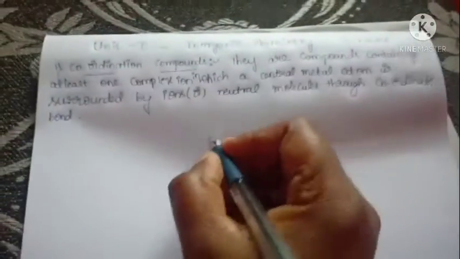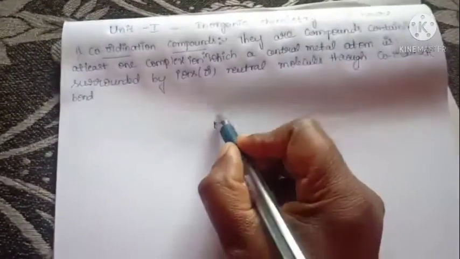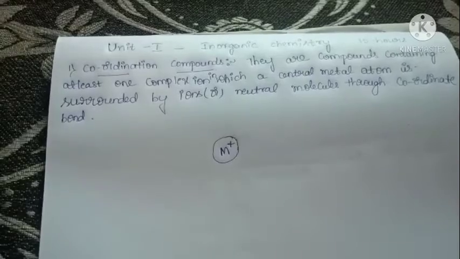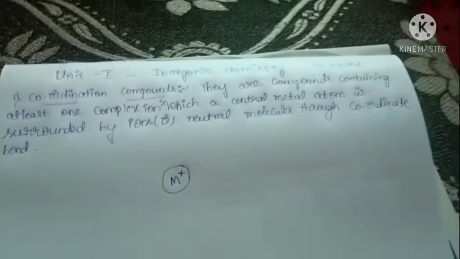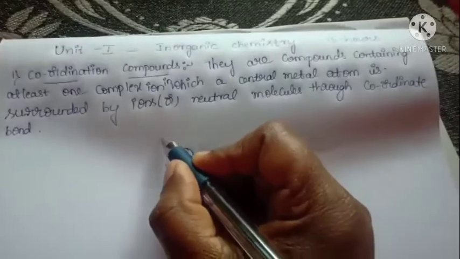For example, in the general case, it has a central metal atom. The metal atom carries a positive charge. You already know that. It donates electrons, so that's why it carries a positive charge. This central metal atom is surrounded by